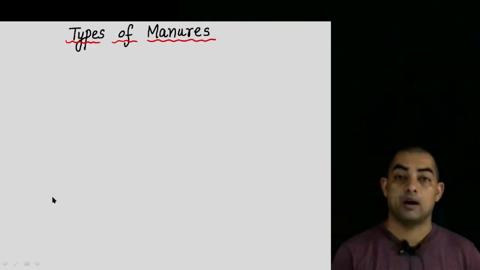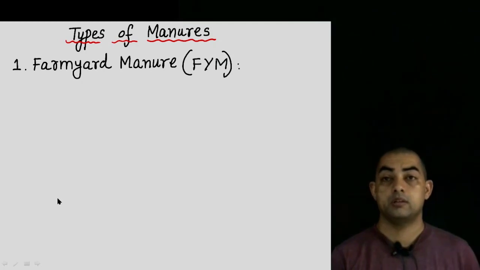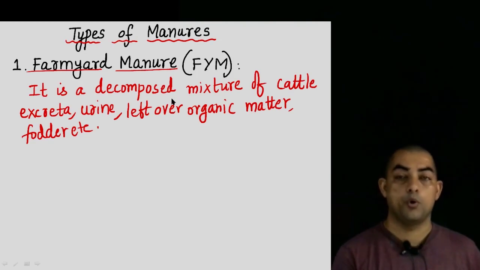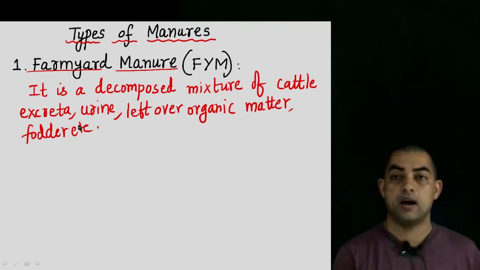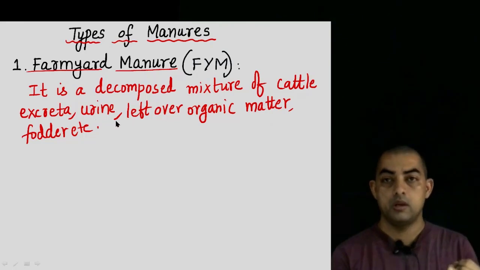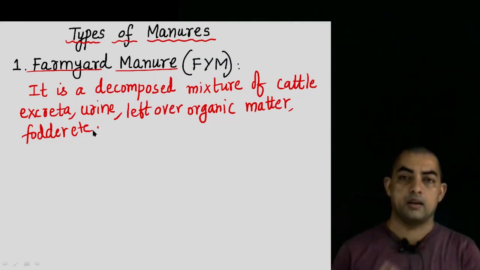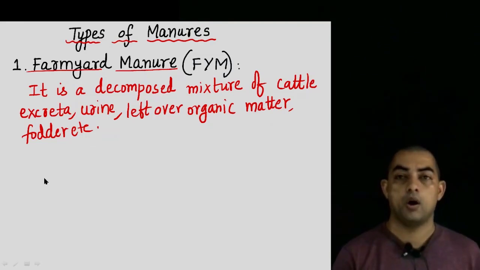Now let us see what are the different types of manure. We have already discussed it in the previous slide. The first one is the farmyard manure, FYM, farmyard manure. What is a farmyard manure? It is decomposed mixture of cattle excreta. So use cattle excreta, urine, leftover organic matter, fodder, whatever is there, you take it and decompose it. That becomes your farmyard manure.